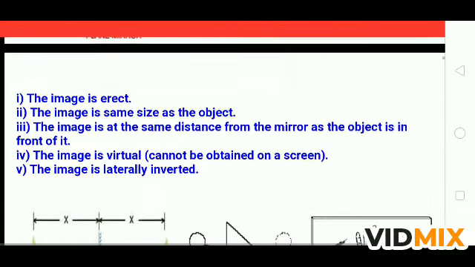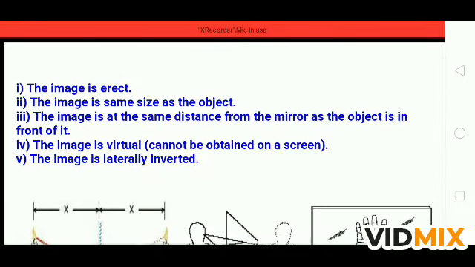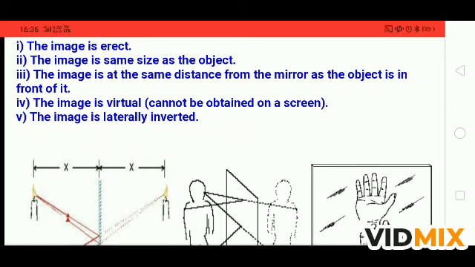Now if you see your image in the mirror, plane mirror, so what are the properties of images formed by the plane mirror? The first property is the image is erect. The second, image is the same size as the object, and the third is image is at the same distance from the mirror as the object is in front of it.